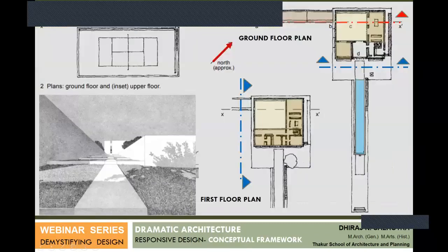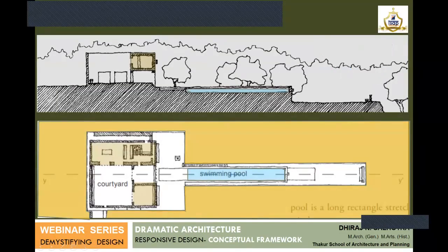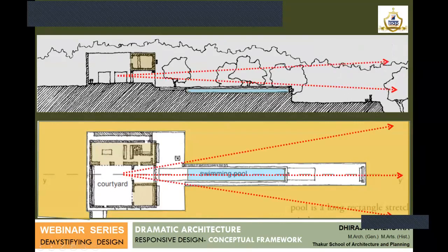We'll go to the next one. So these are the plans. There is this long axis which takes you to the built form. Then there is a shift of axis which points towards this pool and nature. So this particular zone, you can imagine what would happen as a view to the person who is standing here. It's a complete vista that one gets.